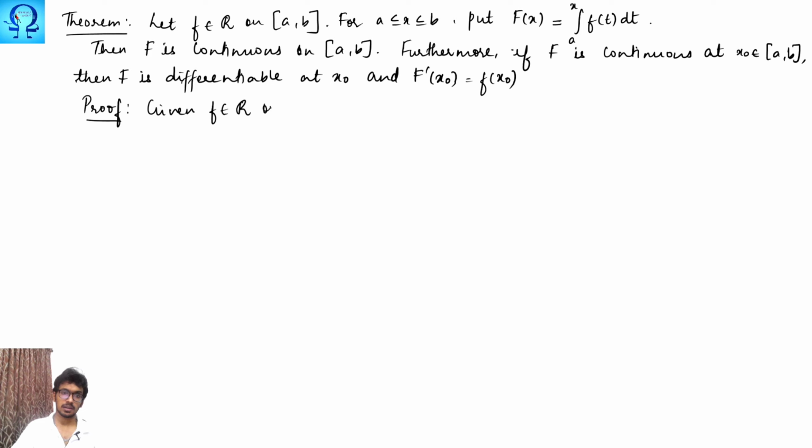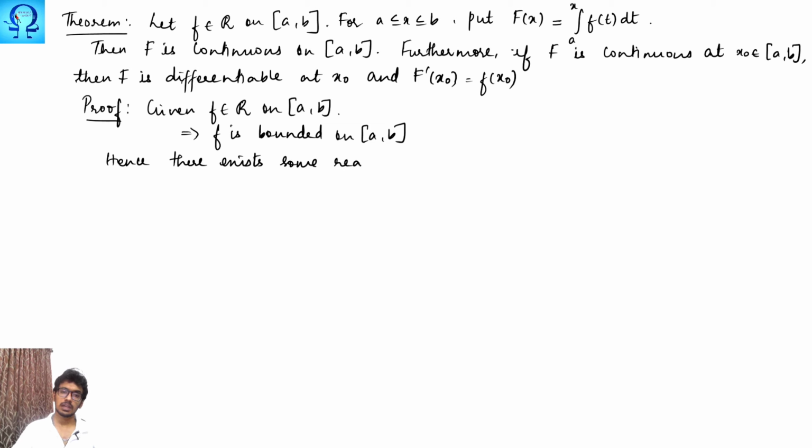Let us get into the proof of this theorem. Here it is given that f is Riemann integrable on [a, b], therefore it has to be a bounded one. This very well tells you that f is bounded on the interval [a, b]. Hence there exists some real number m, which is a positive quantity, such that absolute value of f of x is less than or equal to m